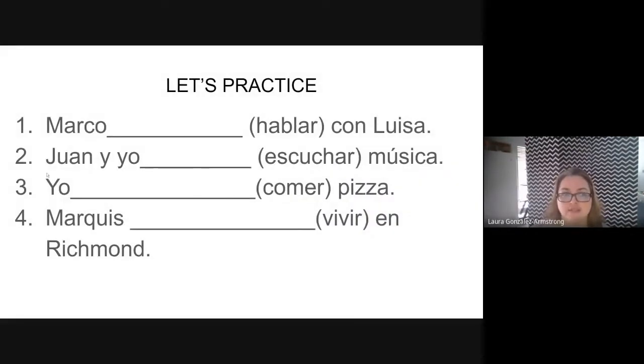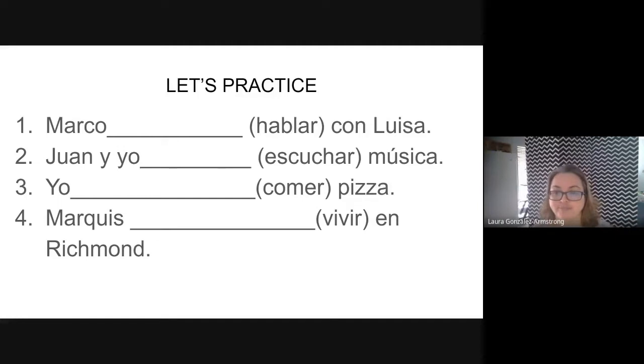So let's practice. Marco, hablar con Luisa. Hablar is an infinitive. It's an unconjugated verb. It still has your AR on it. So we need to remove that AR, and we have the verb habl. That's our stem. Now we have to find out what ending would go there. How do you do that? Let's think. Marco is the subject of the sentence. So Marco would become what subject pronoun? You're right, it's él. So if él is a subject pronoun and it's an AR verb, what would be the ending that we have to add to our stem, habl?